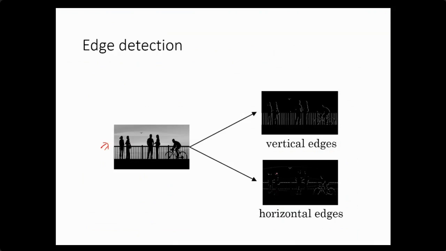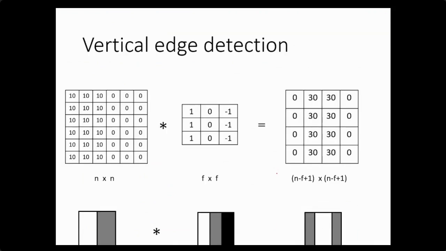So now how is this operation performed on the images? How can we mathematically perform some operation which generates the output as a vertical edge or horizontal edge? So let's try to understand how this operation is performed. For understanding the problem, we take a small image of a particular size. The size of this image is 6 by 6. So this is a 6 by 6 image.